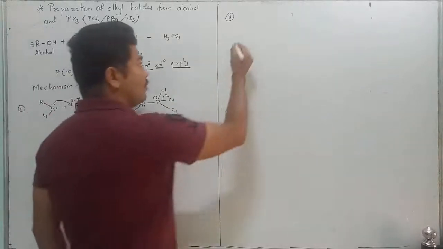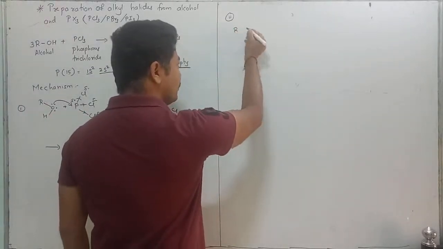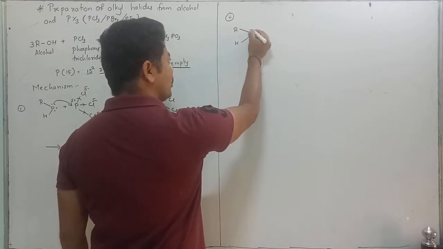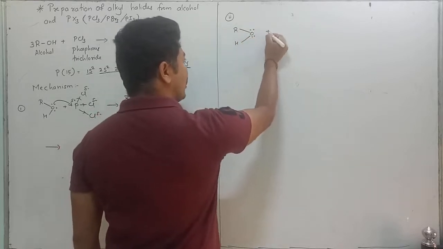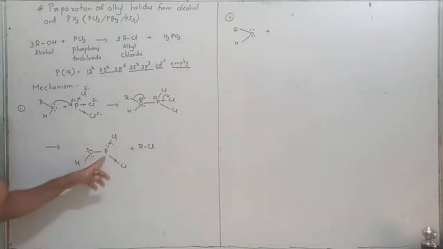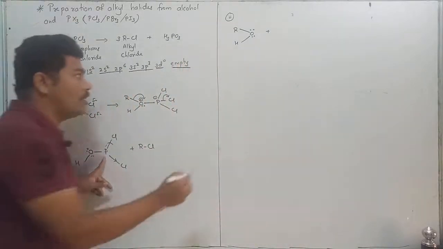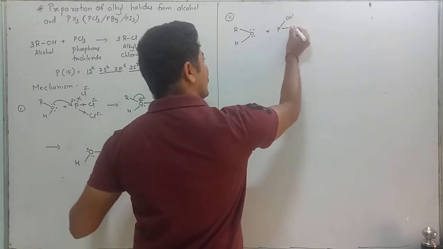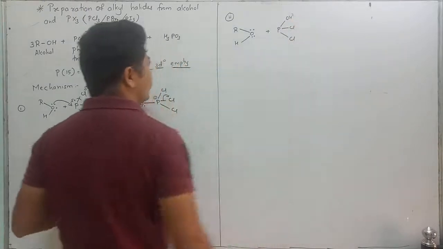Now the second alcohol. R O H, 4 electrons plus. One of the alcohol is reacted. It has been converted into phosphorus OH, Cl, Cl. Okay?